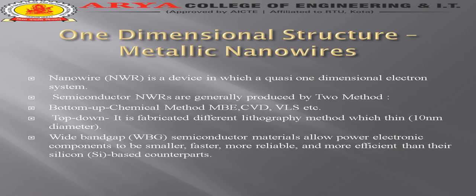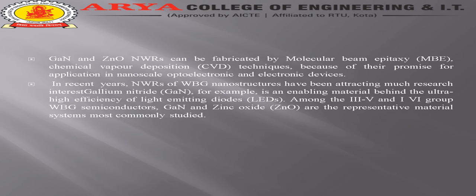Gallium nitride and zinc oxide nanowires, as I already discussed, can be fabricated by molecular beam epitaxy. The chemical vapor deposition (CVD) process is used to fabricate this type of nanostructure, and they are promising for applications in nanoscale optoelectronics and electronic devices. When we are designing optical sensors with nanostructures, we use this type of material for designing these devices.